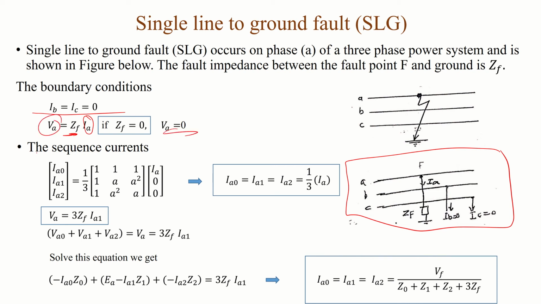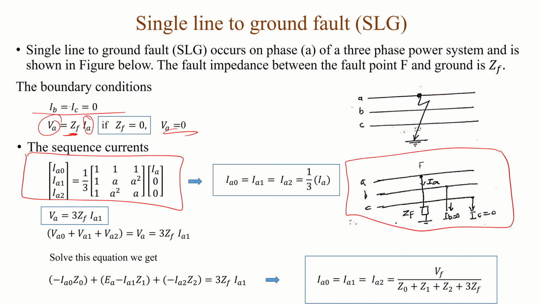As I explained in the previous lectures, this is the matrix that represents the sequence currents IA0, IA1, IA2, and this is the matrix of the phase currents IA, IB, IC.